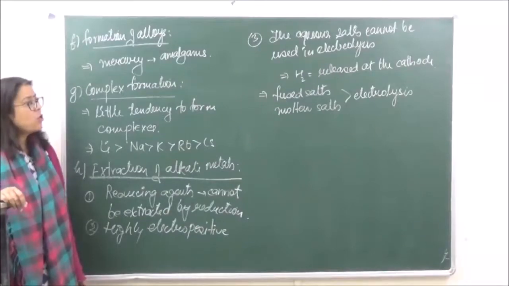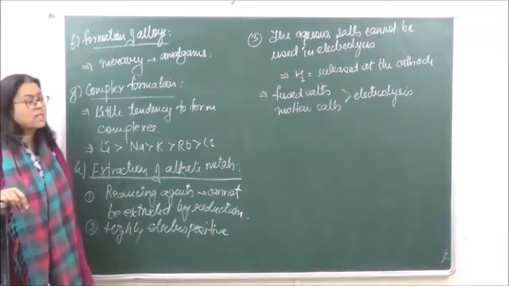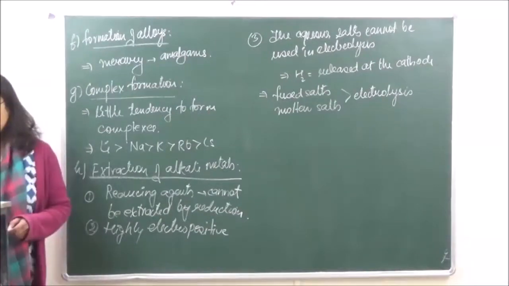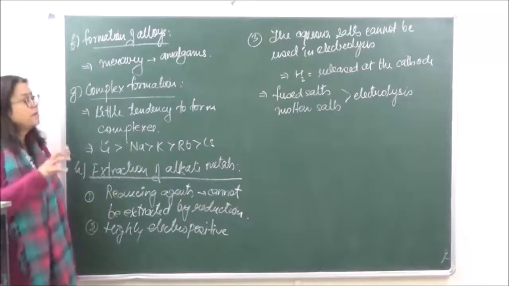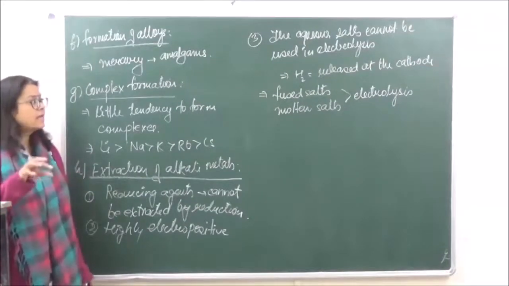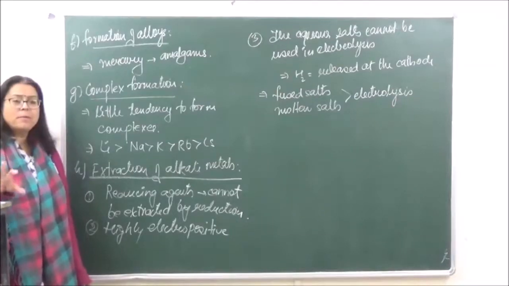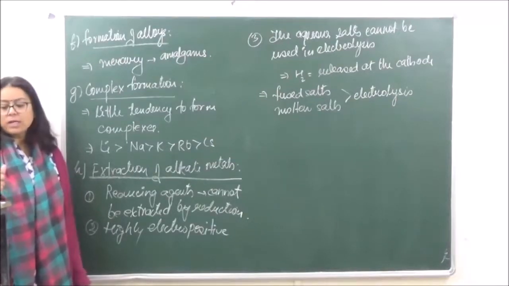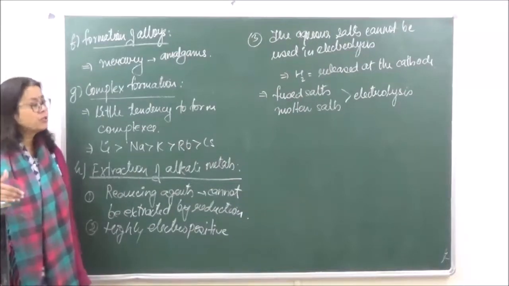Okay? So this is all of the properties of alkali metals. We are going to discuss the first element in the alkali metals, which is lithium. We want to discuss the abnormal behavior of lithium, and the differences of lithium from the rest of the members.